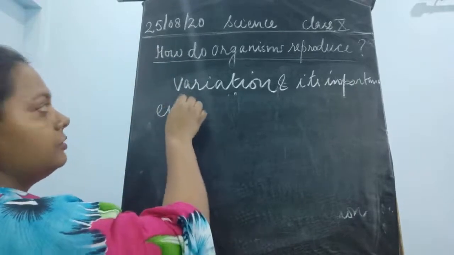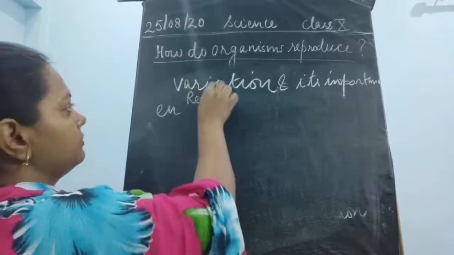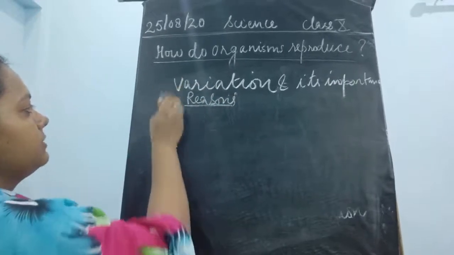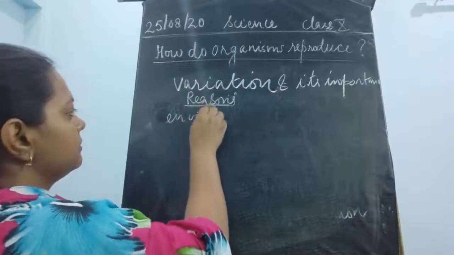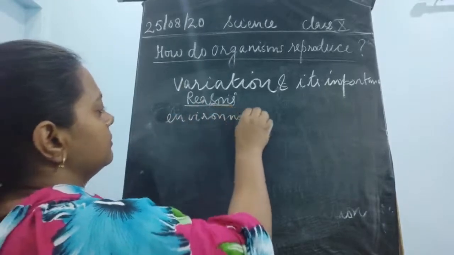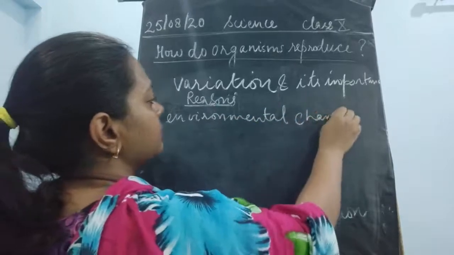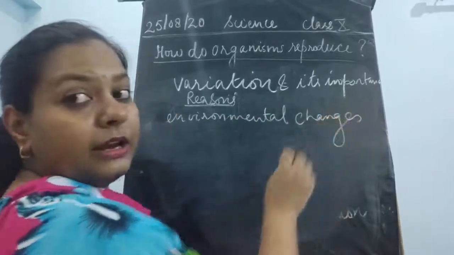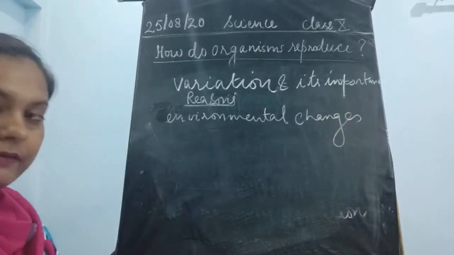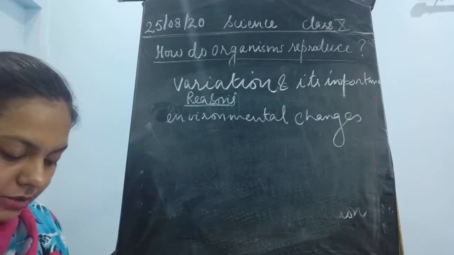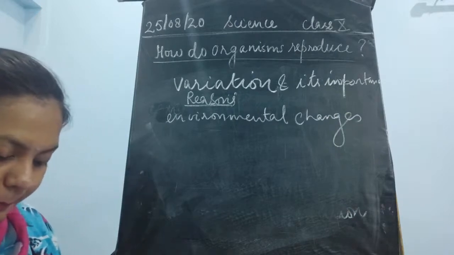These are the reasons for variation. Now the reason could be the environmental changes. Next, it could be about the variations of the species.